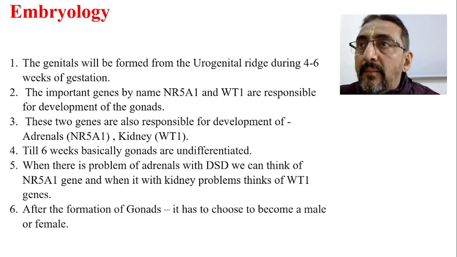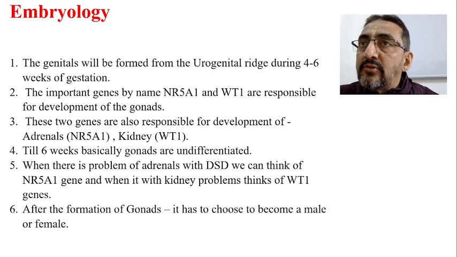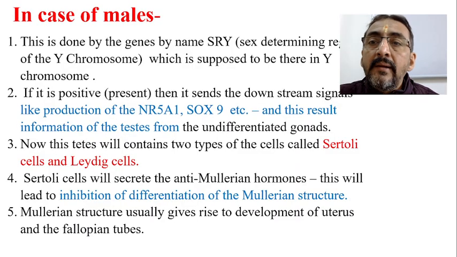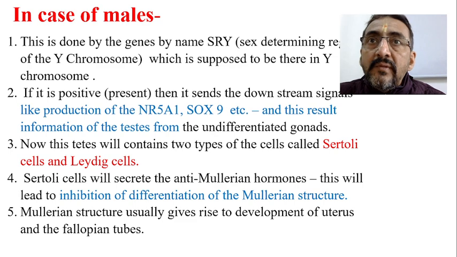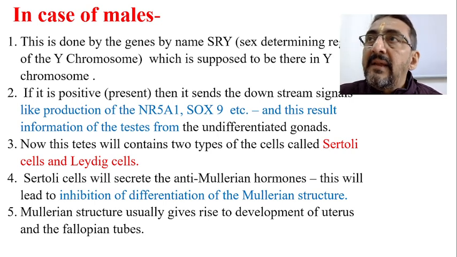So now gonads are formed, and the next step is that it has to become either a male gonad or a female gonad. Now, this differentiation, male or female, is basically done by a gene by the name SRY.